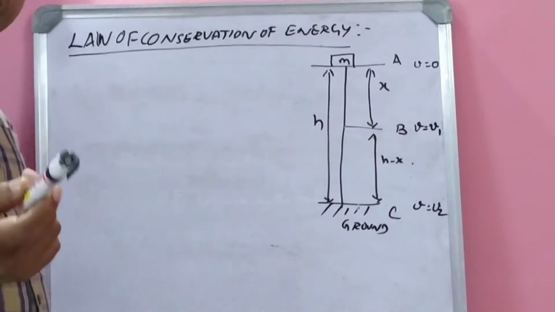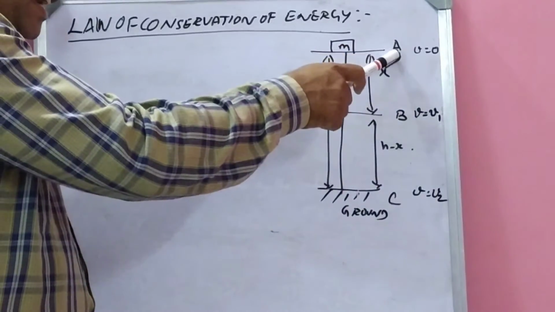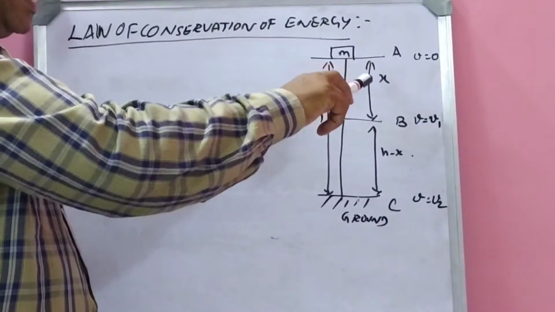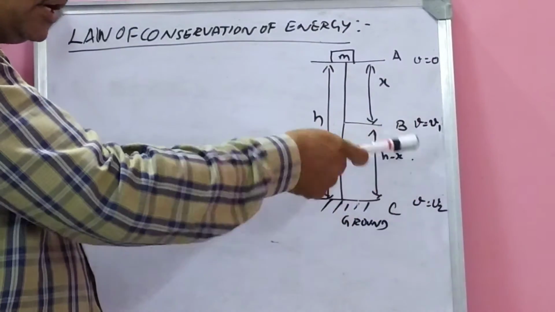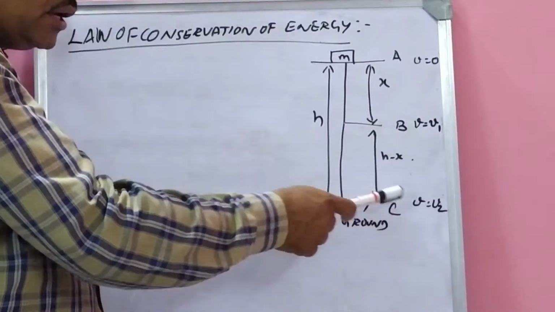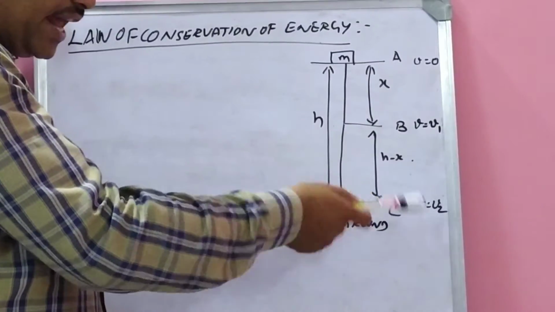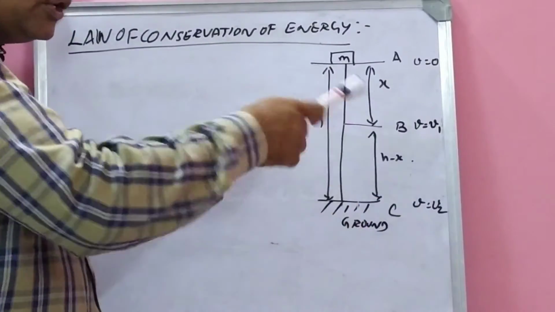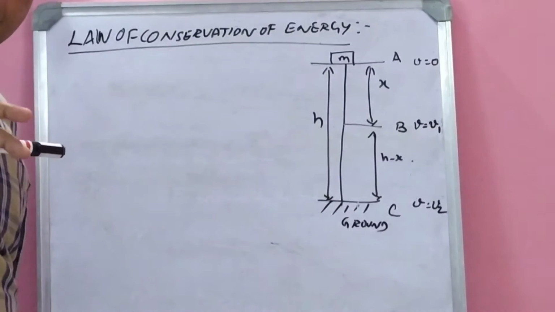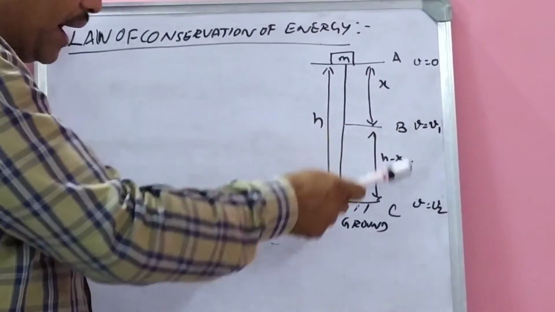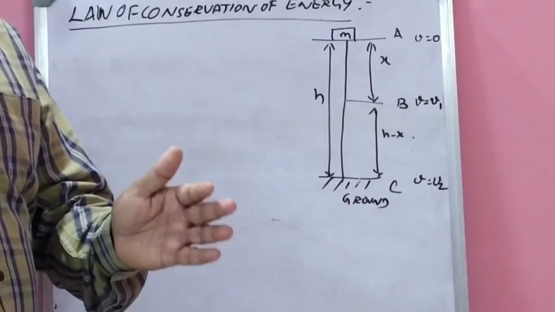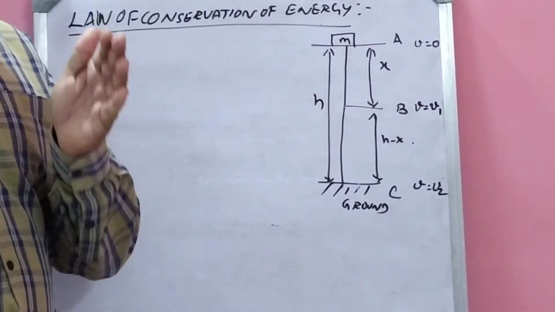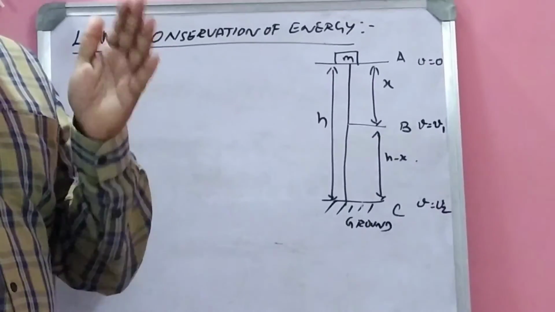But the potential energy at A is different and the kinetic energy at A is different. In the same way, potential energy at B is different, kinetic energy at B is different. Potential energy at C is different, kinetic energy at C is different. So potential and kinetic energies may be different at each and every point, but the total energy is same. So this is called law of conservation of energy. The total energy is same at each and every point.